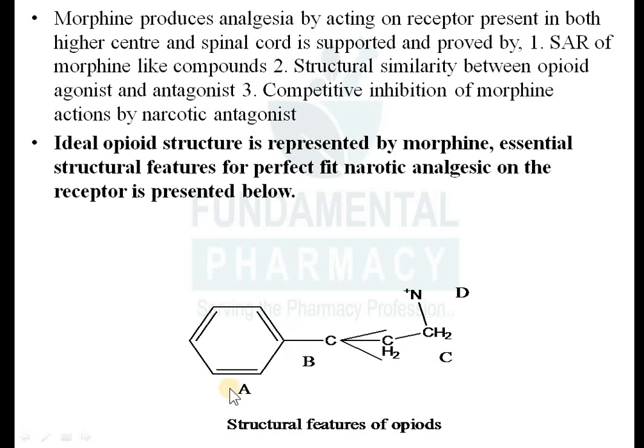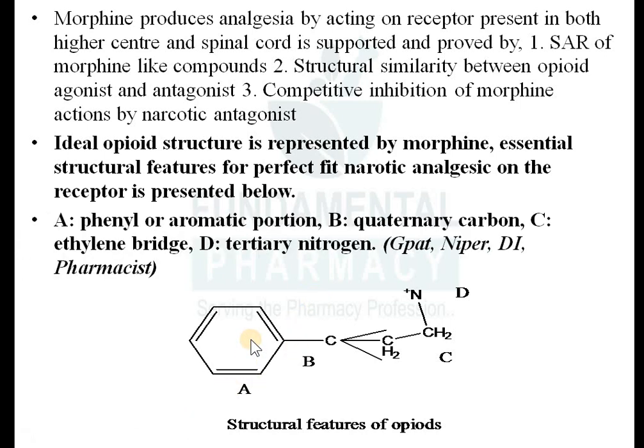So what are these? This is a phenyl ring, or aromatic portion. Then this B is nothing but the quaternary carbon. You can see three bonds here and this has four bonds, quaternary carbon. So phenyl ring, quaternary carbon, then ethylene bridge. See, this is an ethylene bridge, CH2CH2. And this is a tertiary nitrogen. So what are the important structural aspects of a narcotic analgesic? First one is an aromatic ring, second is a quaternary carbon, third is an ethylene bridge, and fourth is a tertiary nitrogen. So if any compound has this structural feature, then it may act as a narcotic analgesic.